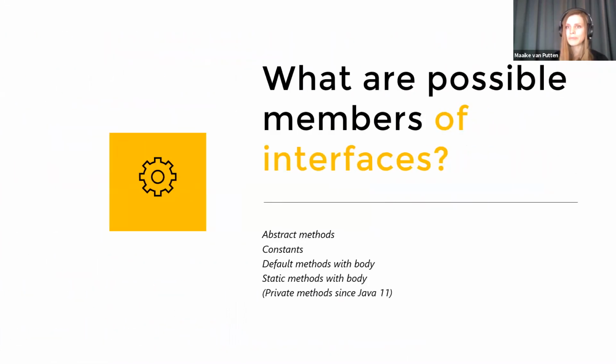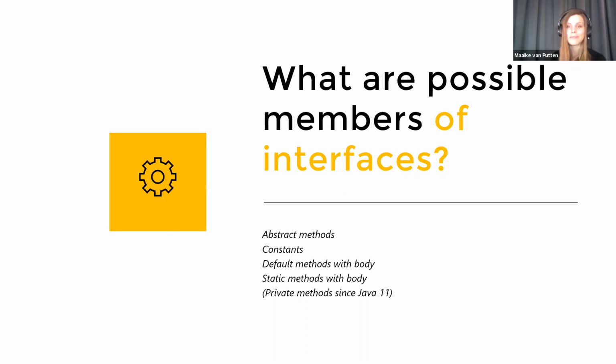So what members are possible? Well, it contains abstract methods, as we just saw. It can contain constants. So if we would just insert, I don't know, some sort of int i into our interface, it would be a constant, and this would also be implicit. So it would be public, static, and final implicitly. So even though we are just looking at the type and a name and a value, it's public, static, final.